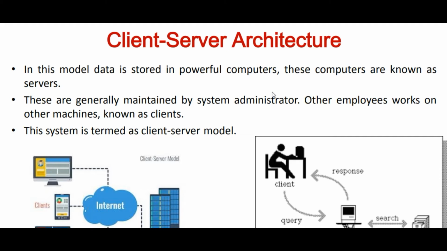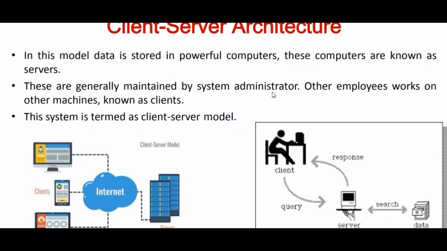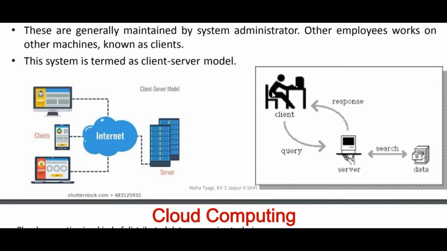So there are two combinations, client and server. The server is a powerful computer and the client is a non-powerful computer. The person who maintains the server is known as the system administrator, and other employees maintain the clients. This system is termed the client server model. You can see in this particular figure, student, suppose this is a PC, a mobile and another PC, connected through the internet, and here is the server. So the client server model is established here.